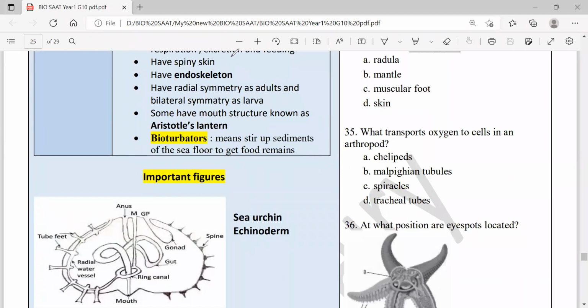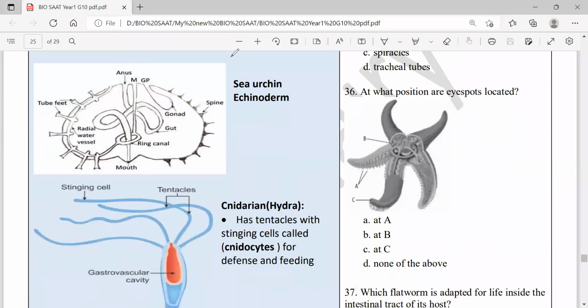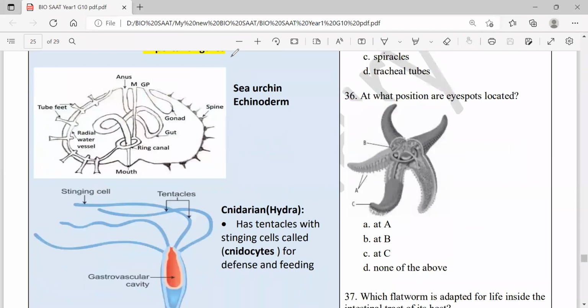See, these are a couple of figures for you to visualize them. This is a sea urchin with the water vascular system. This is the water vascular system. These are the tube feet. The endoskeleton they have, the spines, all of them. All of what was mentioned above. What else?